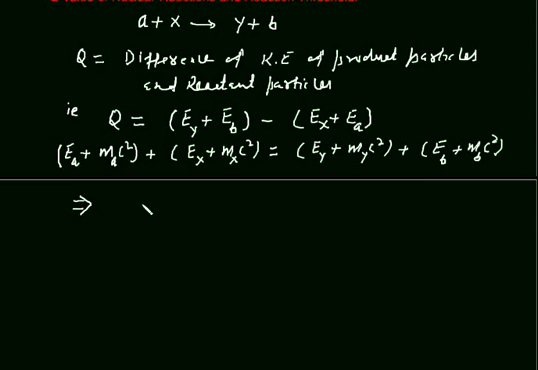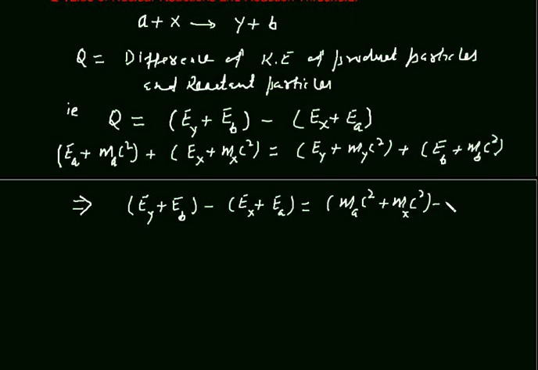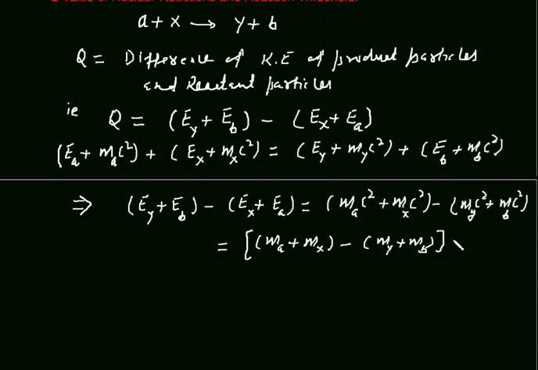This equation implies that EY plus EB minus EX plus EA is equal to MAC square plus MXC square minus MYC square plus MBC square, or this is equal to MA plus MX minus MY plus MB, bracket closed, C square.